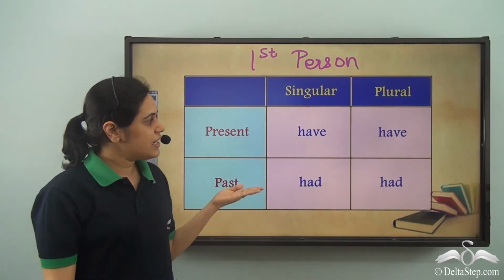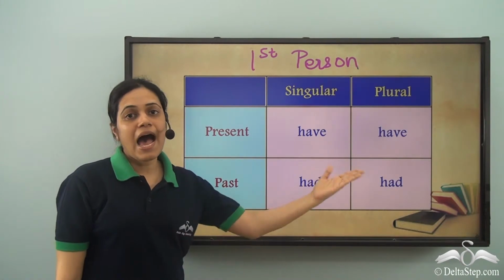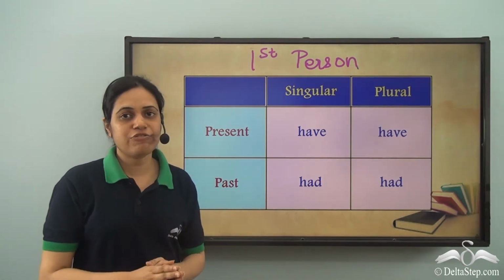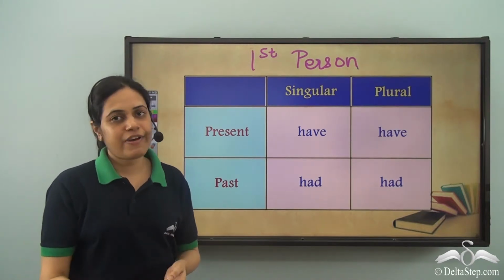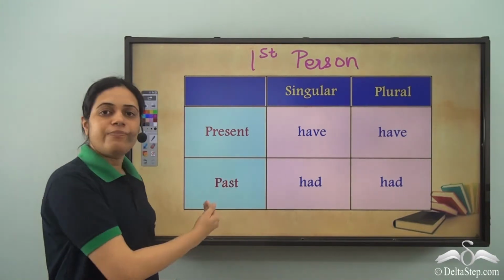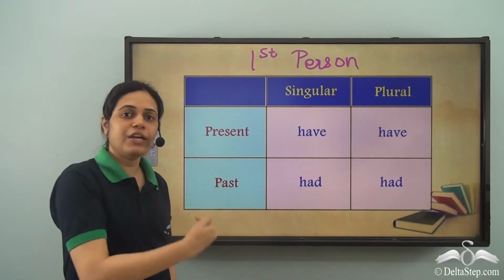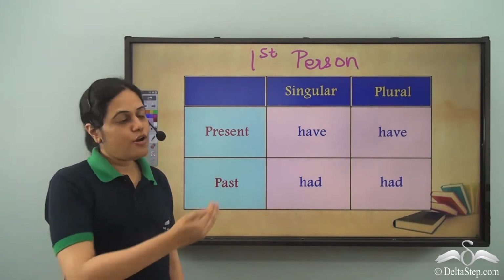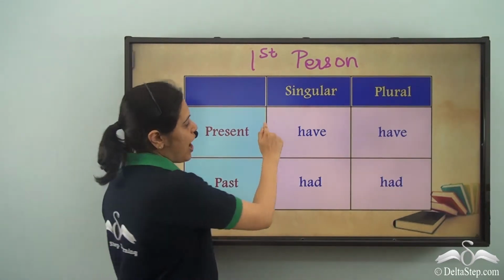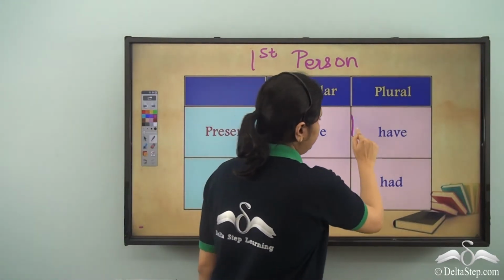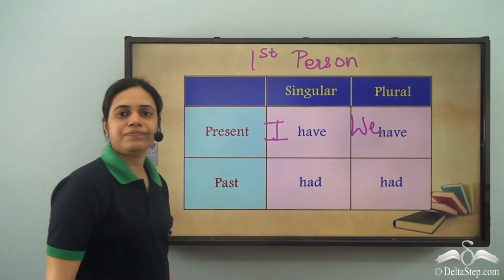Now as we can see, for first person, have verbs do not change with number. So they remain the same for singular as well as plural. But they change depending on the time period. For present, it is have. So I have, we have.